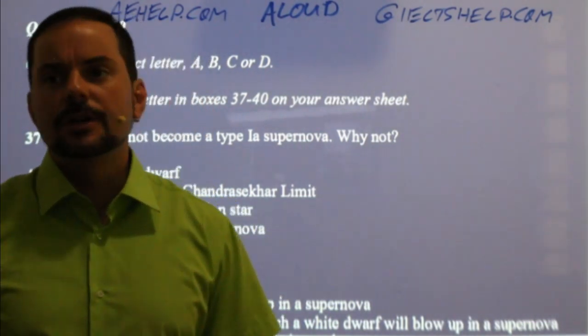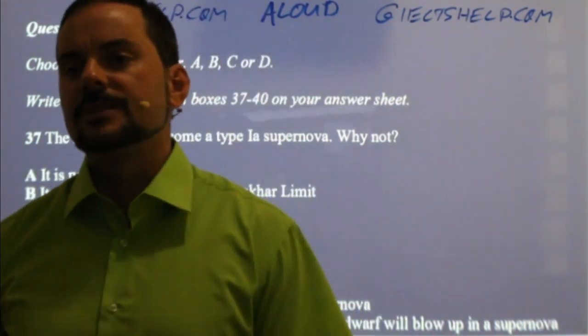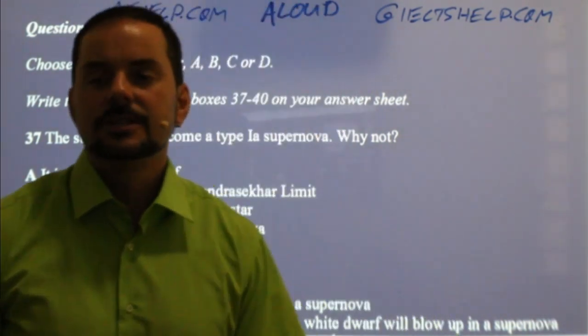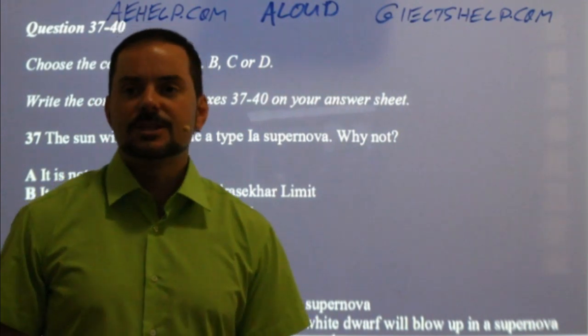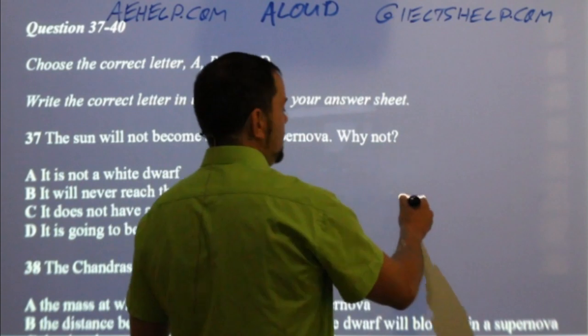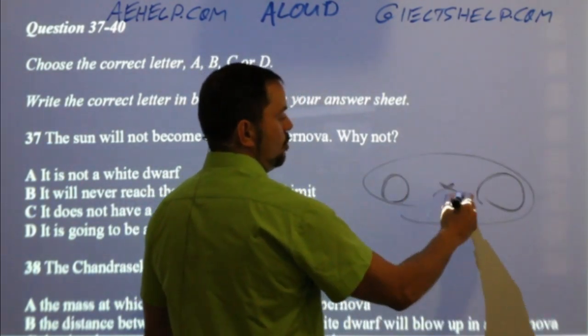It's not going to be a type 2 either because it's too small. So it's too small to be a type 2. And it's not going to be a type 1a because it's missing something. It's missing its buddy. Okay, it doesn't have a friend. For a type 1a supernova, you need two stars that spin around a common point.